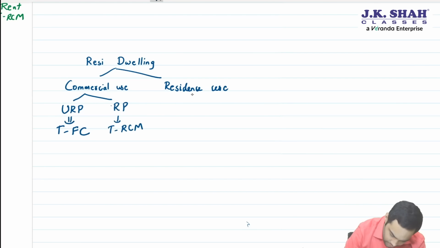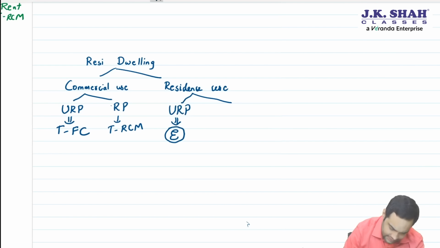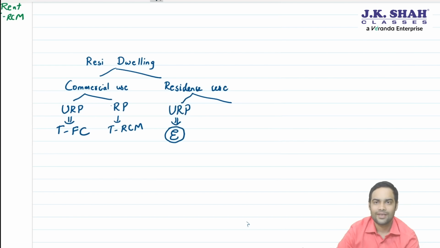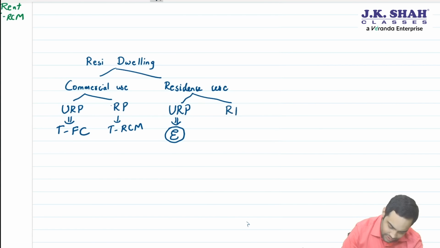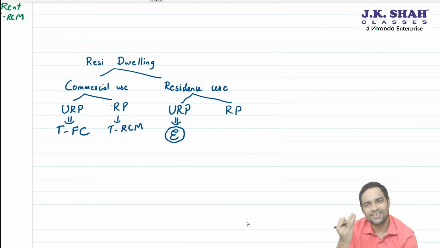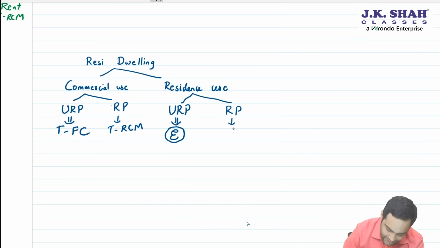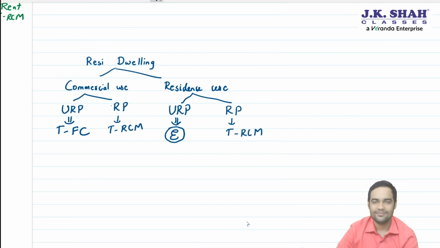Now let's talk about use as residence. If residential property is given for use as residence to an unregistered person, then it is exempt, because twin conditions are satisfied. Residential property for residential use enjoys an exemption. But sir, what if it is given to a registered person? If it is given to a registered person, then the law had said taxable under RCM. Now, think about it.